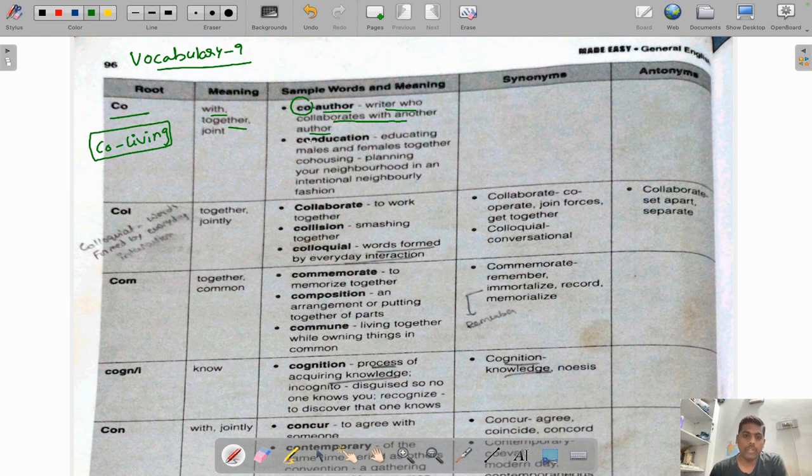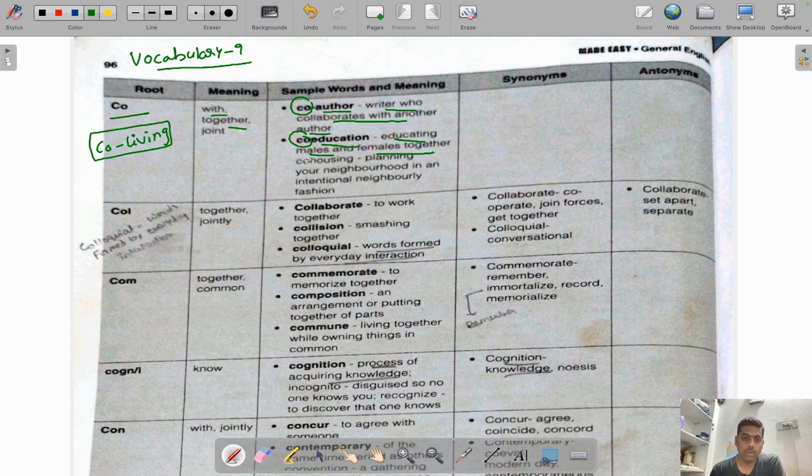The next word is co-education. Co-education, as we know, right? In co-education, both males and females study together. So co means together, education is in the general sense. So co-education means educating males and females together. So that's what the meaning is.